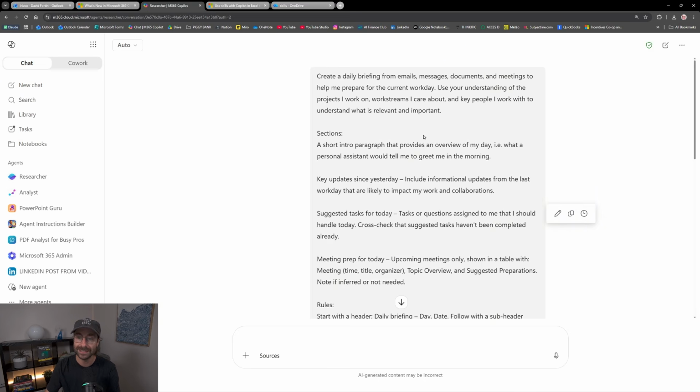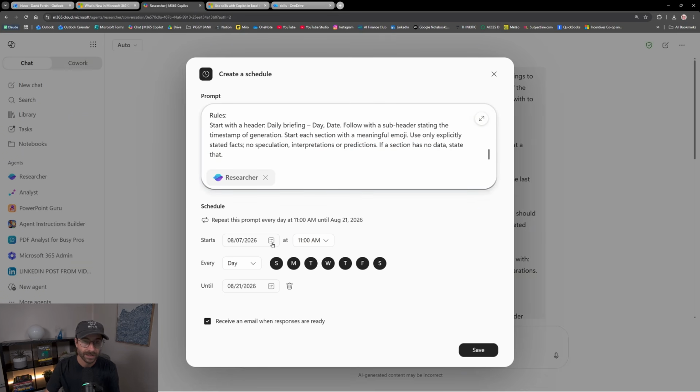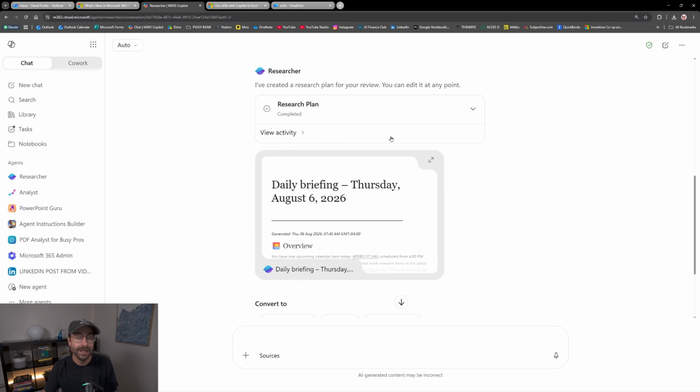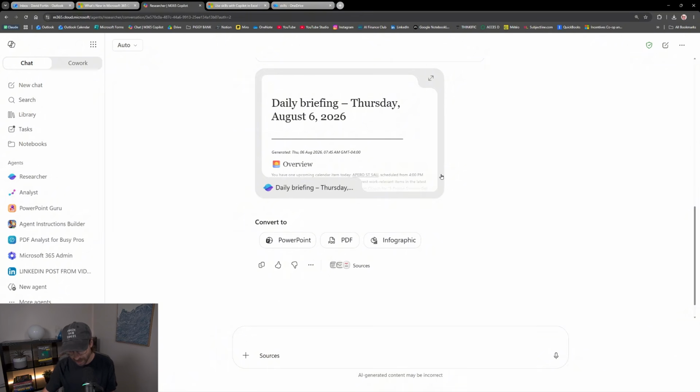And what's new here, you can see, when I hover over a prompt, I can click here on schedule this prompt. So every morning in the researcher agent, I can schedule this prompt. It helps me do a daily briefing. Set the start, when you want to run it, until when, and you can also ask it to send you an email. Until now, you could not do that in the agents. You can only do that with a regular prompt. So I think it's really cool. You can see here I have my daily briefing every day now, and it sends me an email once it's ready. It's pretty cool. That's very basic, and it will show here at the left.